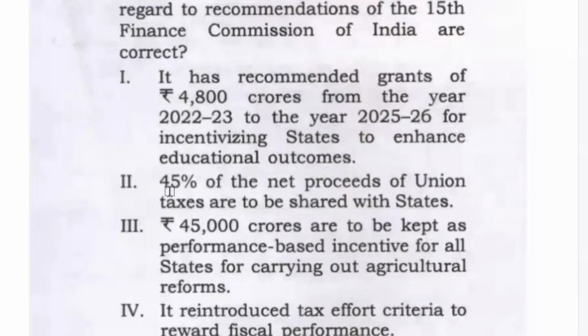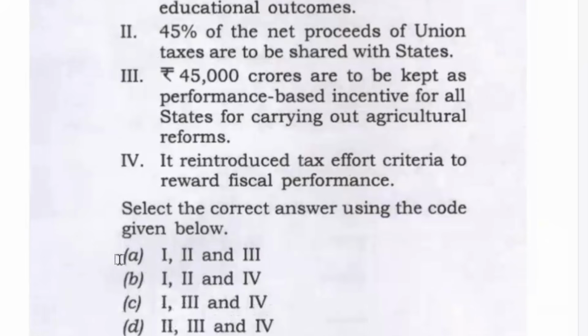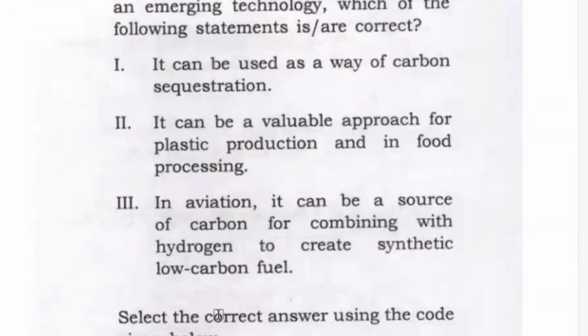If you mark this statement as incorrect, A is eliminated, B is eliminated, D is eliminated, and the answer is C. You don't even need to read all the statements. This is how you solve questions very fast. If you find anything incorrect, just go to the options first and try. If this incorrect statement can solve my question, then why will I read statements 3 and 4 and waste my time? Be very, very smart, dear. Nobody is going to see how hard you prepared. Society wants just the result. Nobody cares.